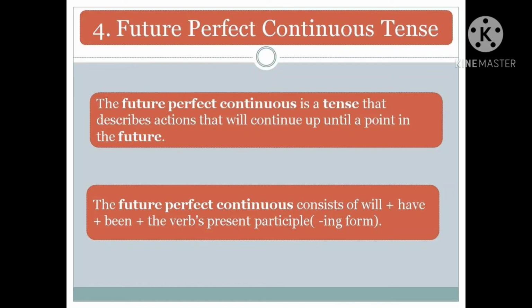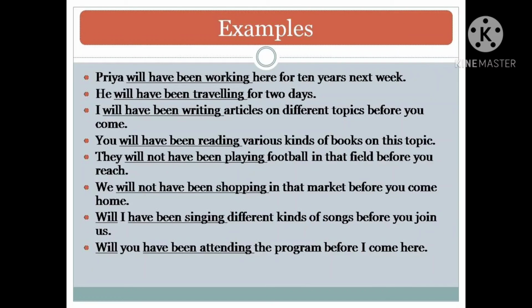The future perfect continuous tense. It is a tense that describes actions that will continue up until a point in the future, and it consists of will plus have plus been plus the verb's present participle form. For example, Priya will have been working here for 10 years next week. He will have been traveling for 2 days. I will have been writing articles on different topics before you come.